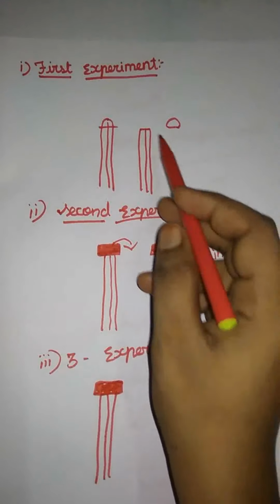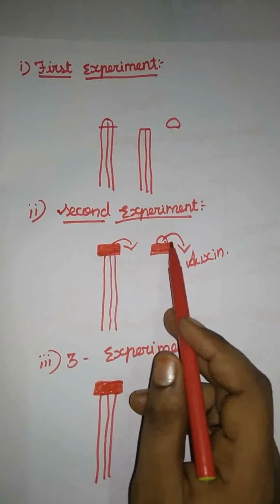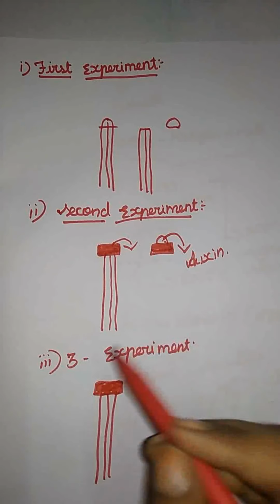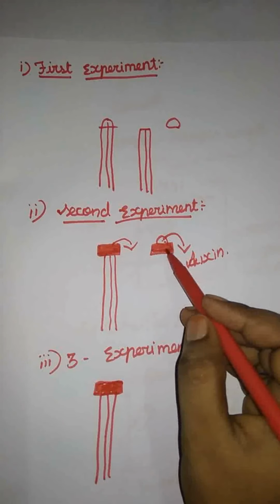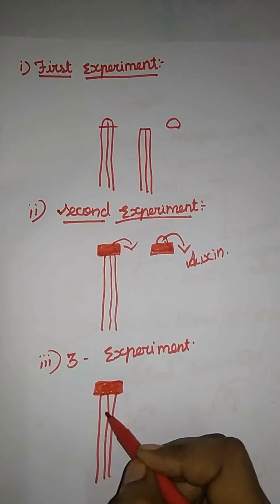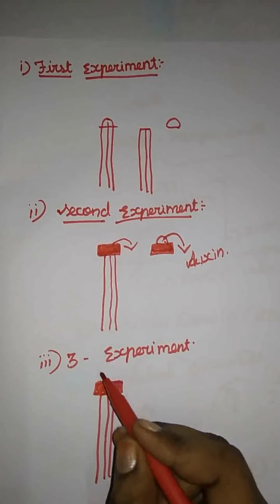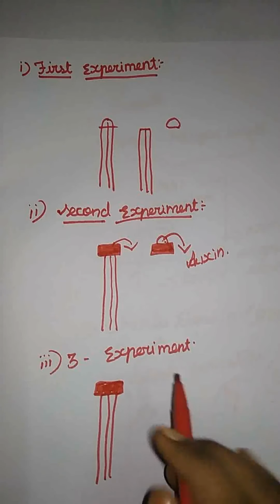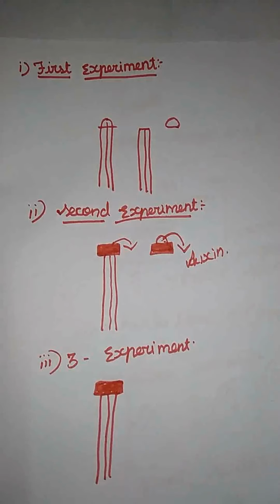He places the cut tip of the coleoptile on the agar block, leaving it for a few hours. Again they place the agar block on the plant, and some chemicals have diffused in the agar block. Those chemicals travel to the plant and stimulate the growth of the plant body. Now he comes to the conclusion that auxin is responsible for the growth of a plant, and it is present in the tip of the coleoptile. Okay, this is the Went experiment. From his experiment, the tip of the coleoptile is responsible for the auxin, meaning growth.